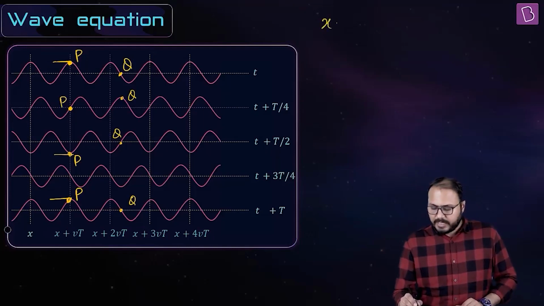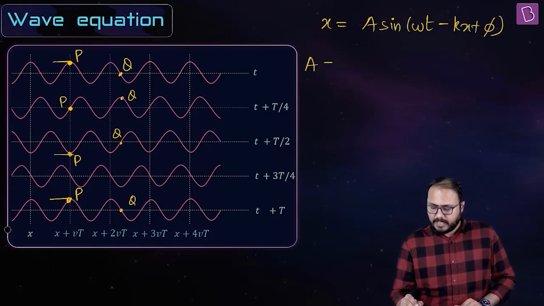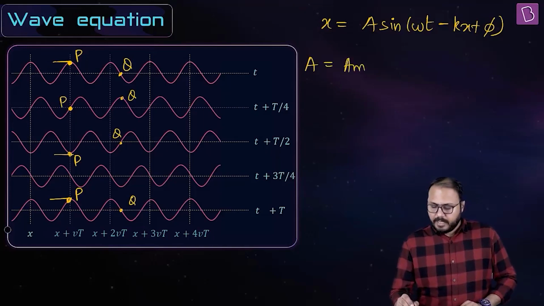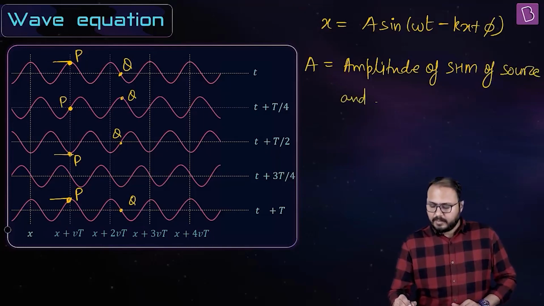What I'm trying to say is that y equal to A sin(ωt − kx + φ). What is A? I'll just write one more time, then I'll say all the things. What is A? A is the amplitude of SHM of the source and every other particle on the string.